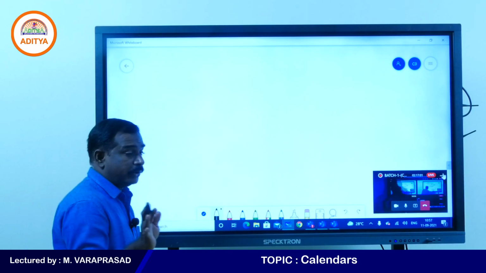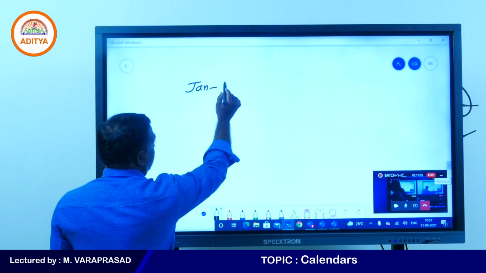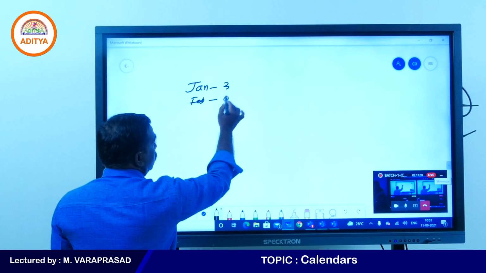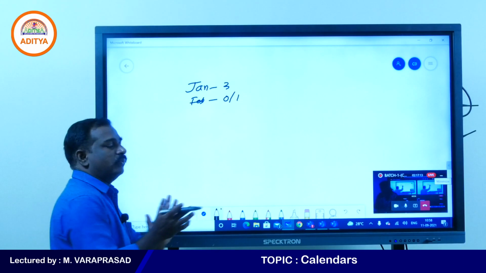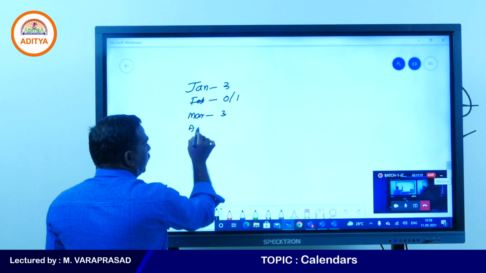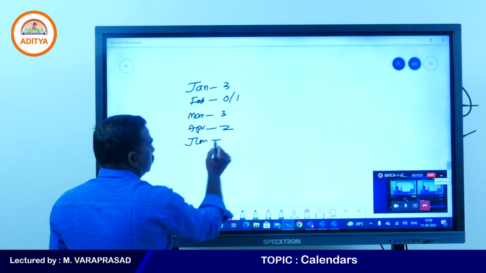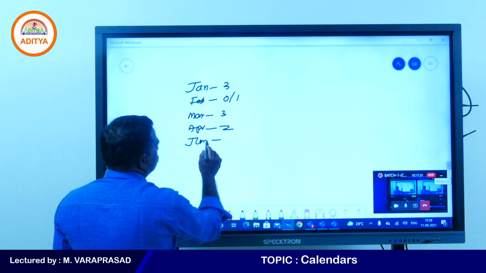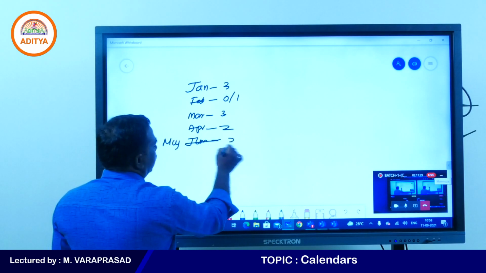You need to be very careful when you are writing the odd days. January, always 3 odd days. February, always 0 or 1. If it is 28, write 0; if 29, 1 day. March, 3 odd days. April, 2 odd days. May, 3 odd days.